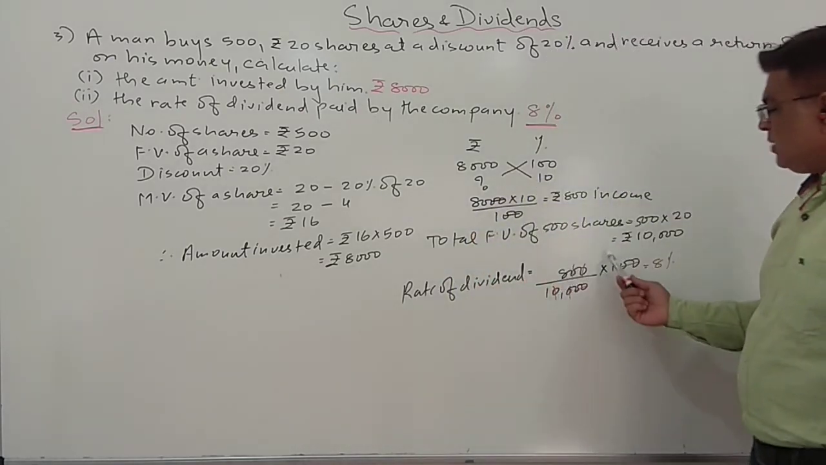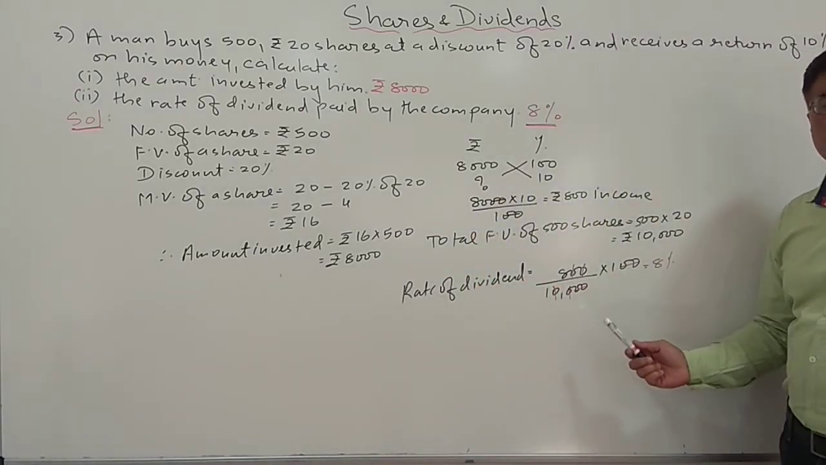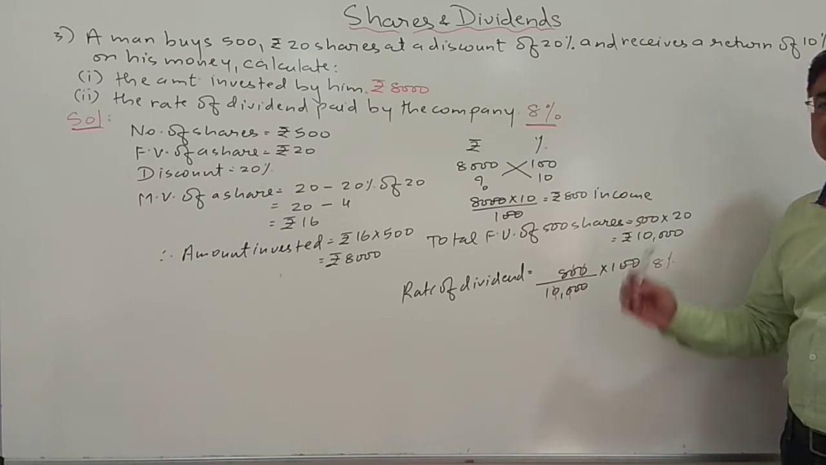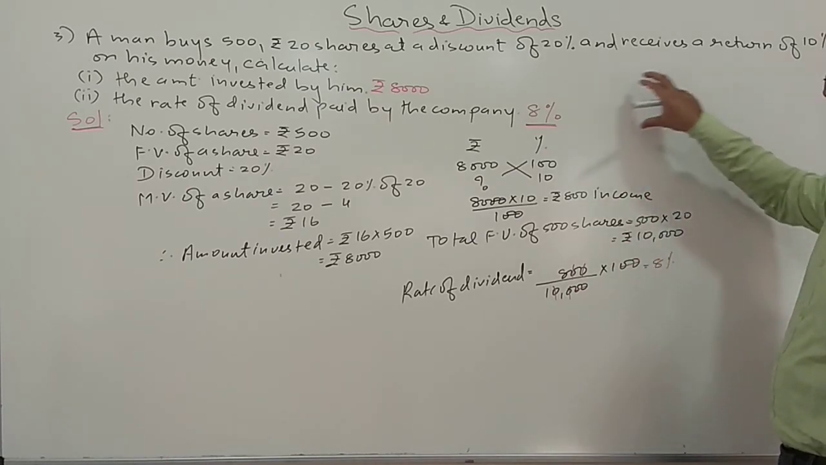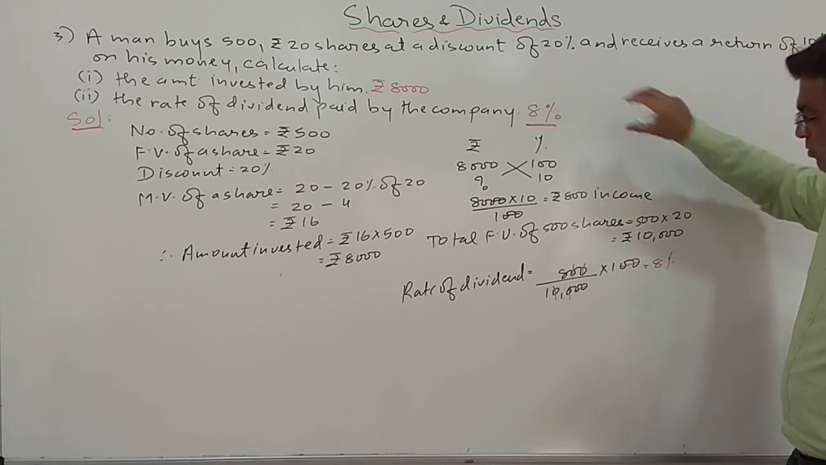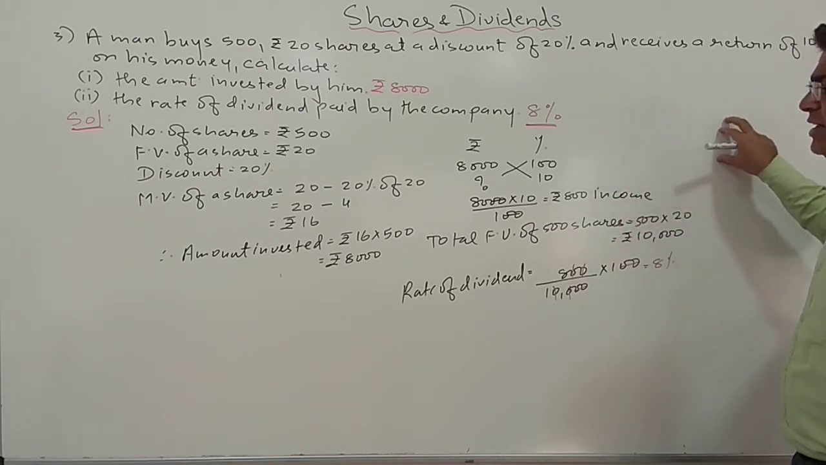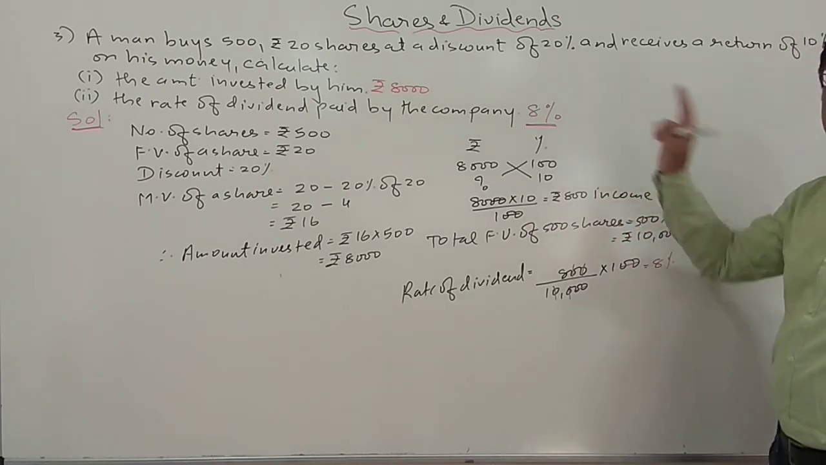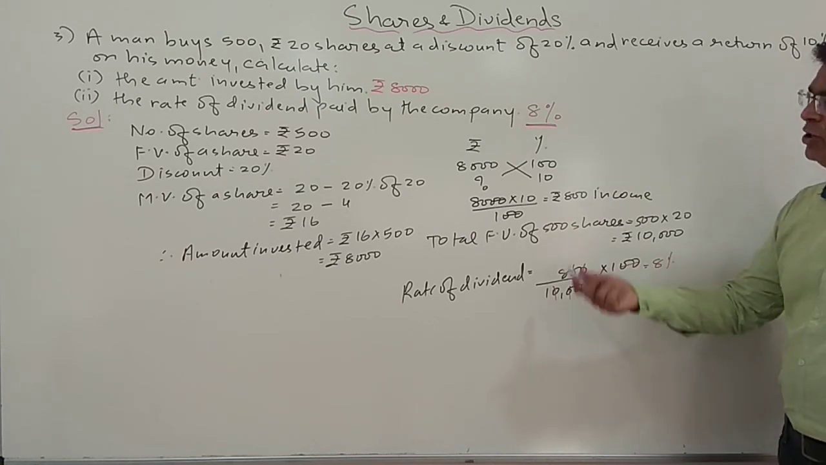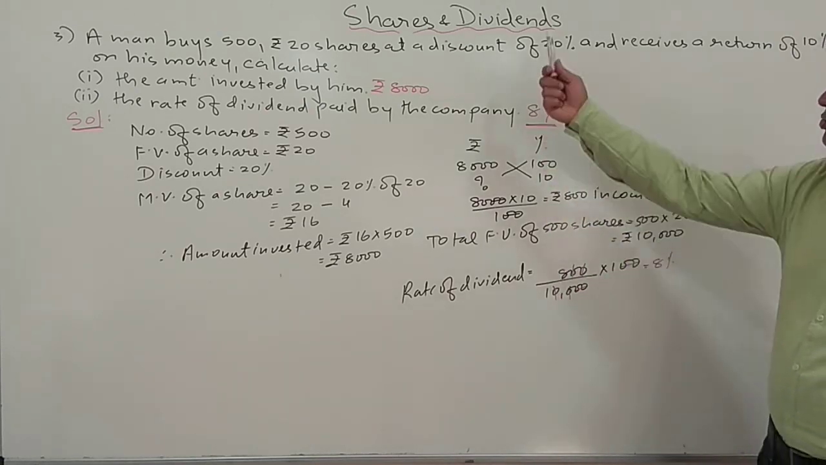Okay, this part you can also do by the unitary method. When the total face value is 10,000, at that time I am earning 100%. But when I am earning 800 rupees, at that time how much will I earn? That also you can find. Okay, students, now you can go through it.